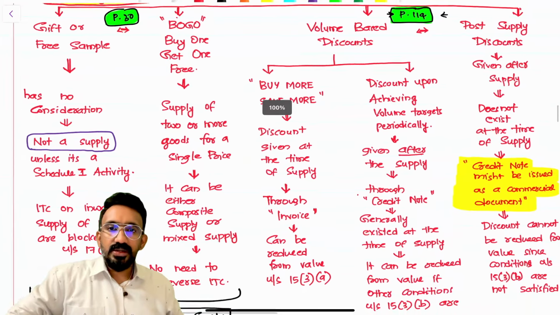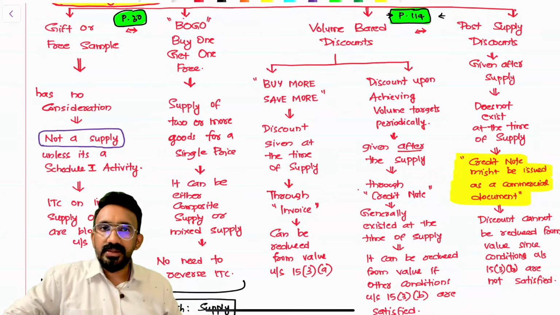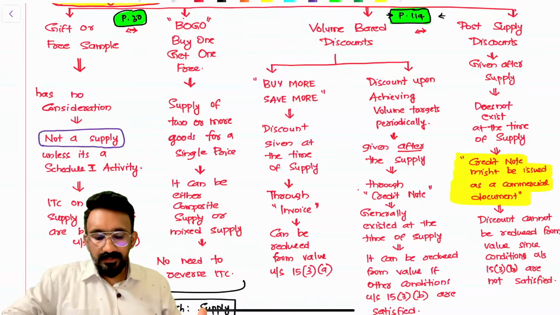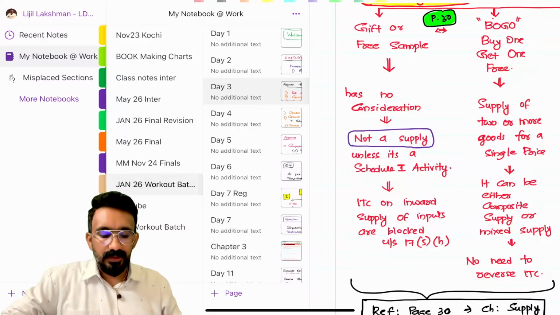If this discussion is clear to all of you, can I have a quick yes on the chat box, please? There are a couple of questions at the end of the chapter that you can see from ICAI material for this.